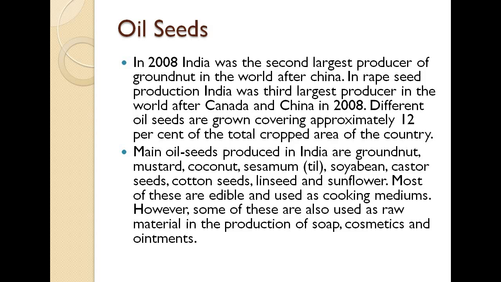So basically til, soybean, castor oil seeds, cotton seeds, linseed, sunflower. All these kinds of oil seeds are produced in India, and they are the major ones. Most of these are edible and used as a cooking medium. So we use oil, all these kinds of oil seeds, in cooking. Oil is one of the major things that we use.